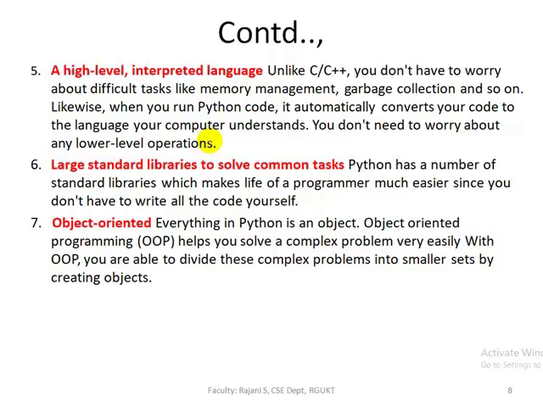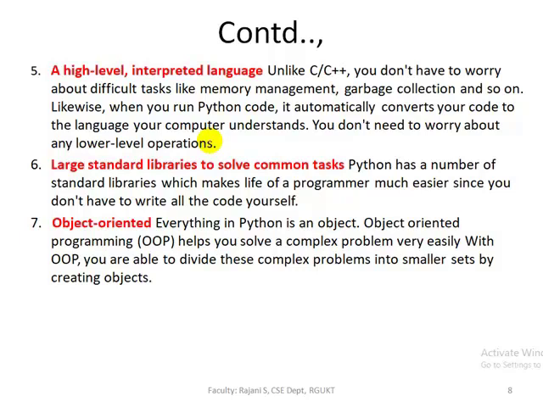And the next feature is a large standard library to solve common tasks. Python has a number of standard libraries which make the life of a programmer much easier since you don't have to write all the code yourself. Python has so many standard libraries, which means some predefined code is available. So there is no need to write the entire code. We can just copy that predefined code and add some extra code to the application. So our work is made easy by these libraries.